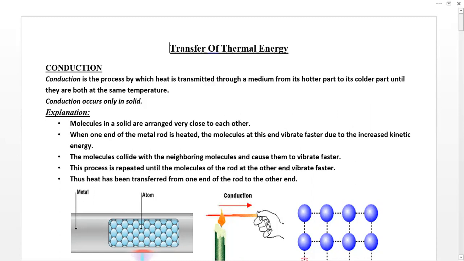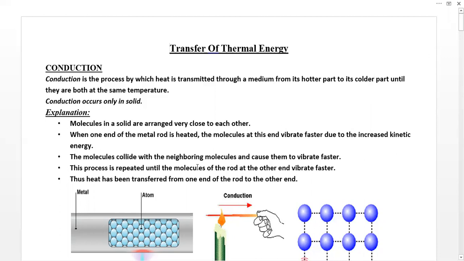Before thermal equilibrium, the process of conduction will occur, and when thermal equilibrium is reached, the difference between the higher and lower energy levels is balanced, so the process of conduction will stop. Remember this very important point: conduction occurs only in solids.